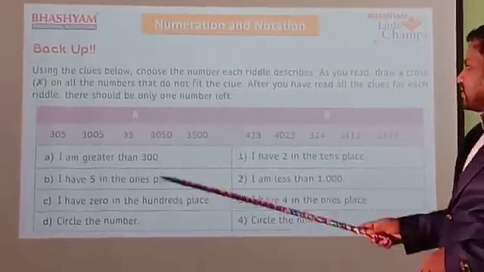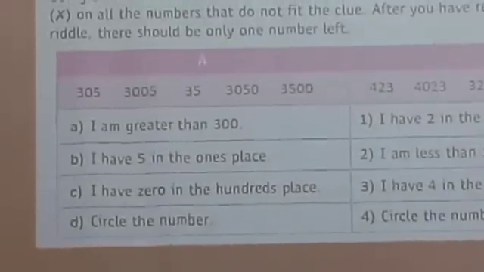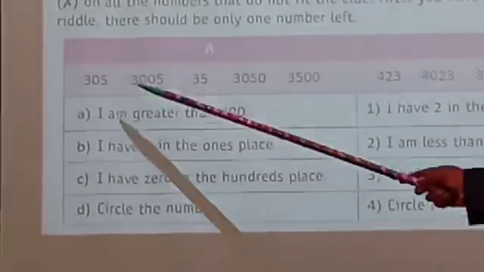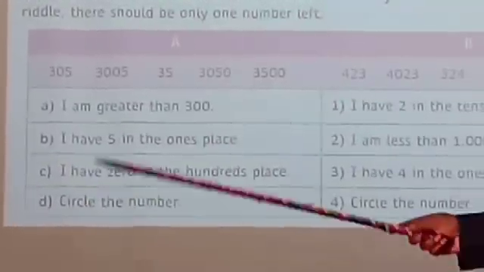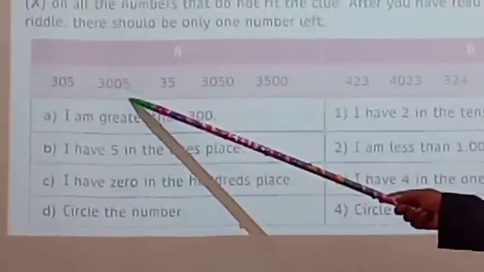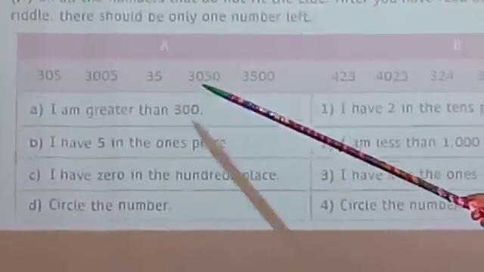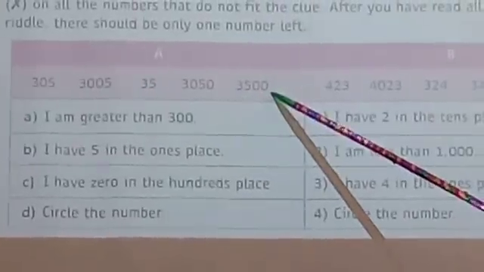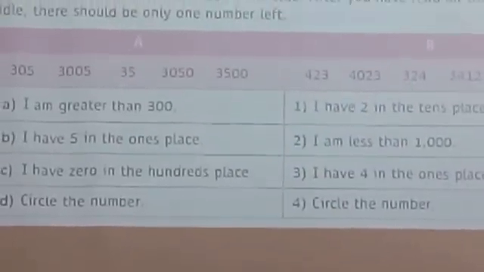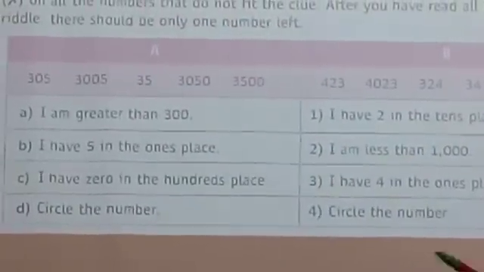Okay. Everyone see the first one, A1. First, see the numbers. What are the numbers given? The first number is 305. The second number is 3005. The third number is 35. The fourth number is 3050. And another one is 3500. Now we are going to the first clue.